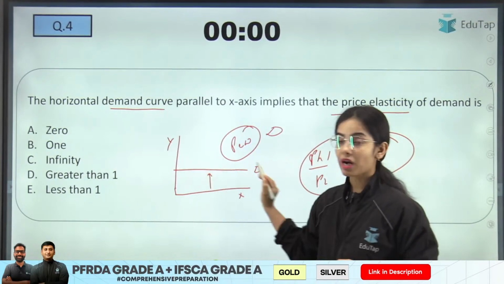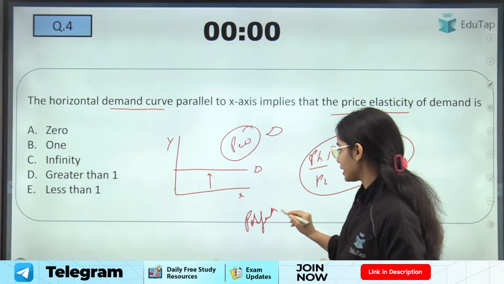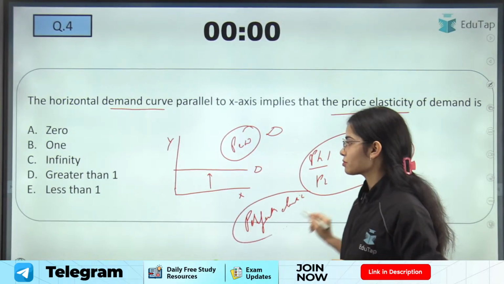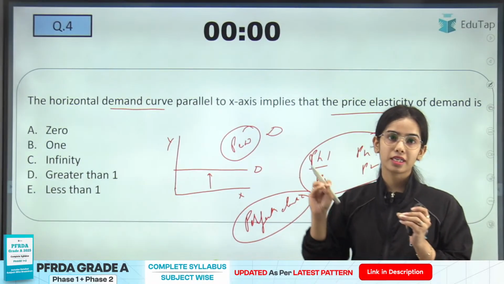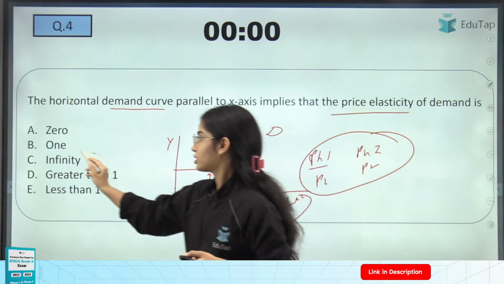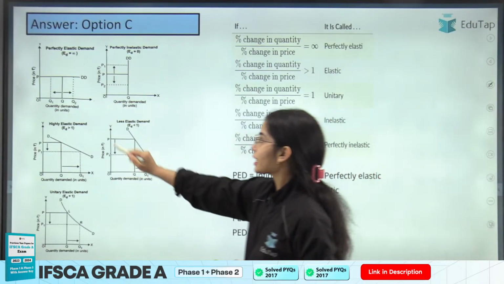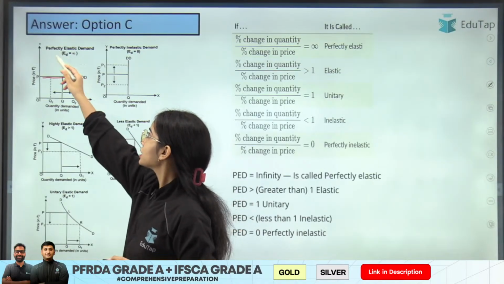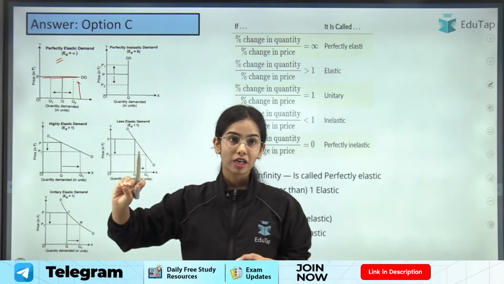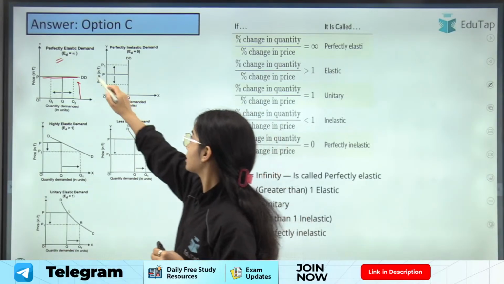So this demand curve is the perfectly elastic demand curve, where the price elasticity of demand is infinite. So here the answer is C. If the demand curve is horizontal and parallel to the x-axis, the demand curve is perfectly elastic and the price elasticity of demand is infinite.